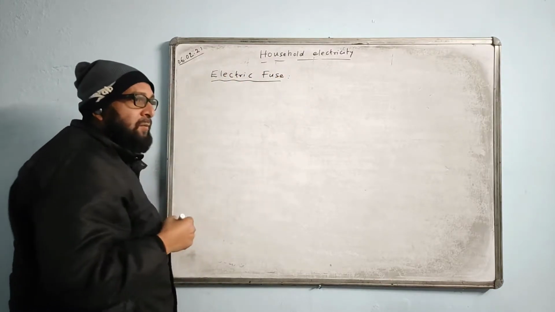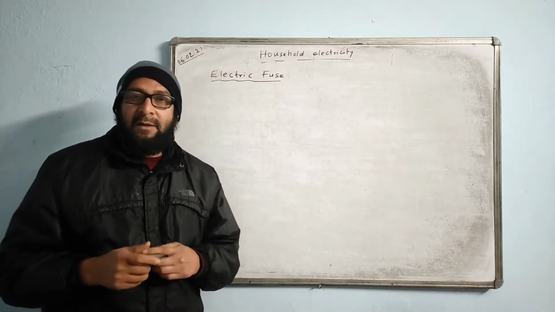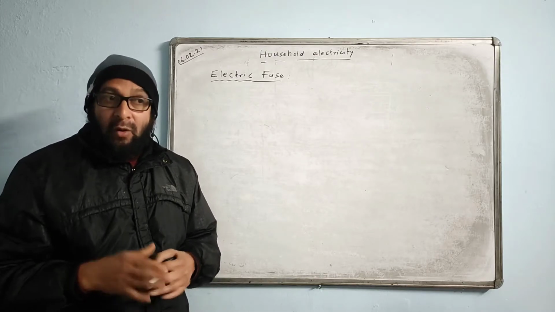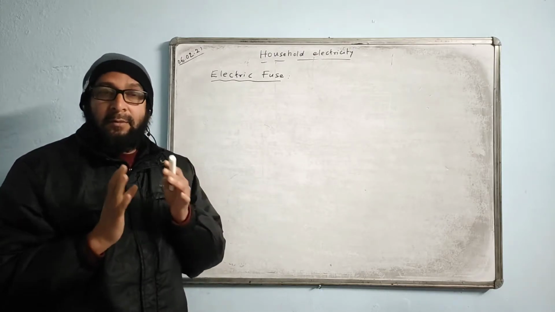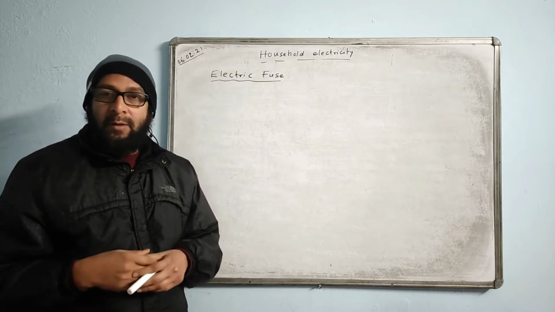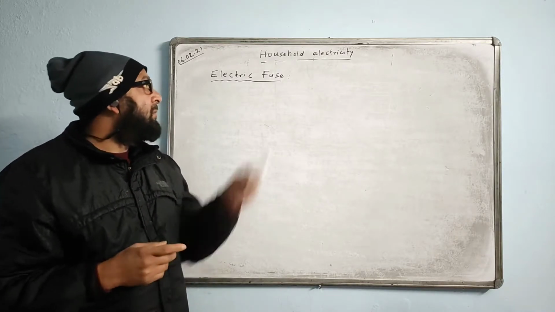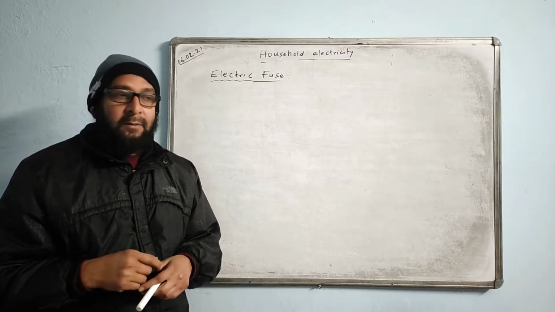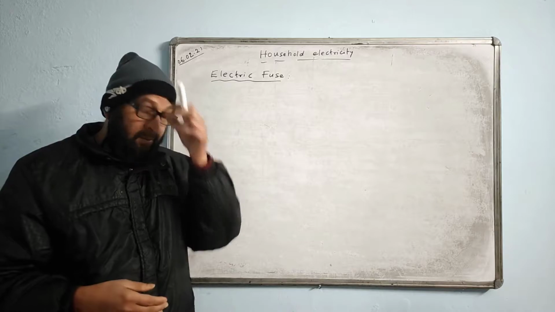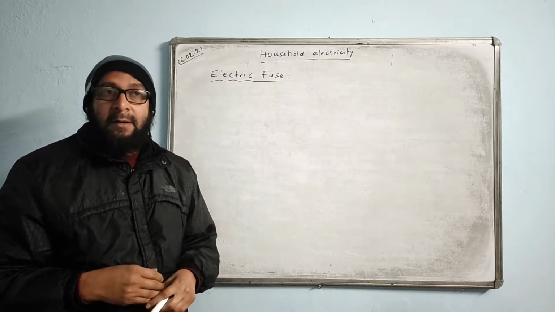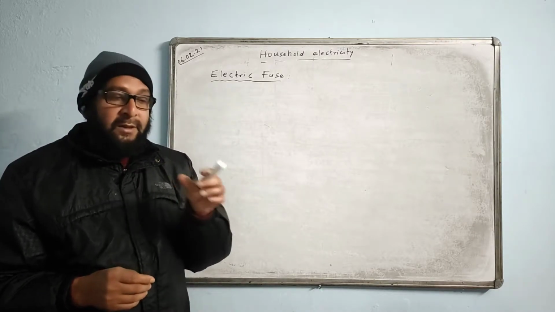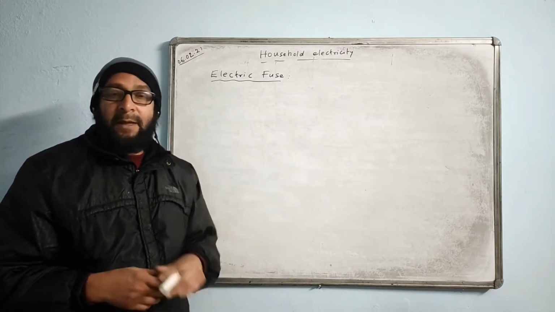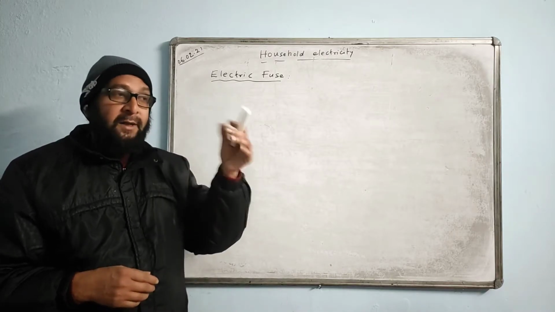What is an electric fuse? We say it is a safety electric device. It is a safety device which limits the current, which does not allow the current to exceed a particular value. So it is a safety device actually. It provides safety to the appliance or to the electric circuit. It will never allow the current to exceed a particular value, which may cause damage to the appliance or short circuiting inside.